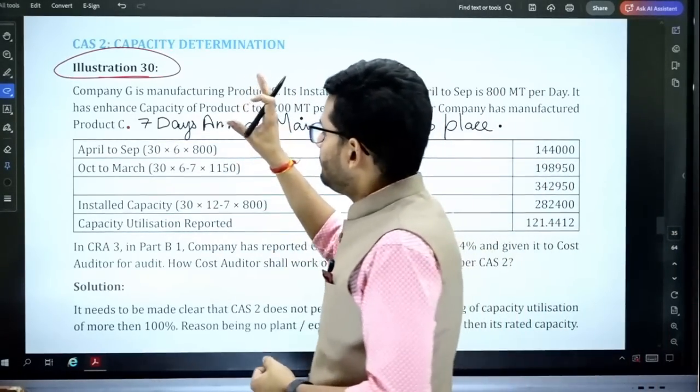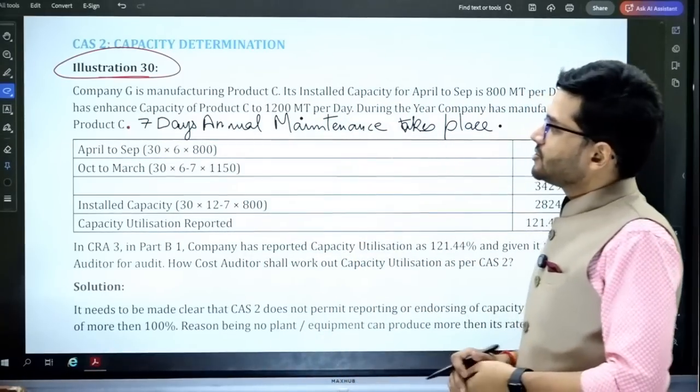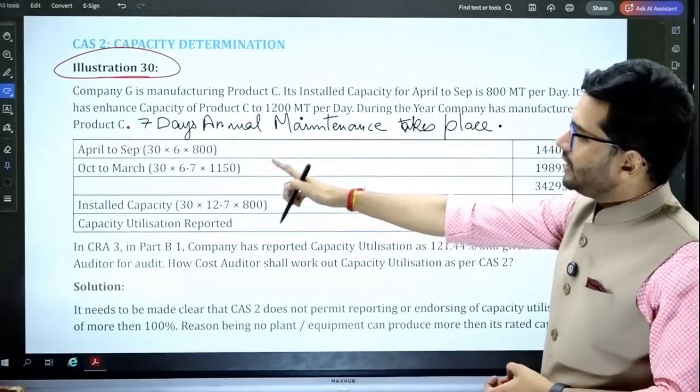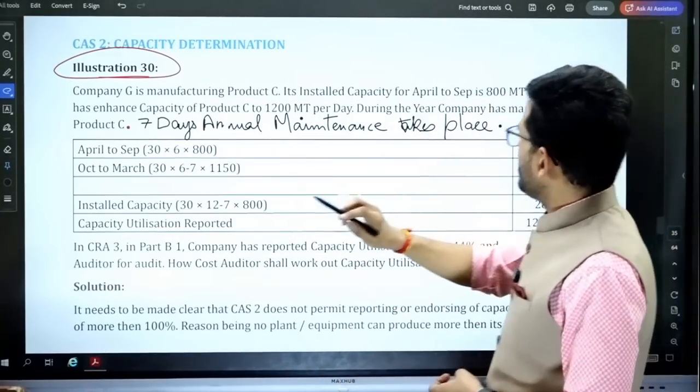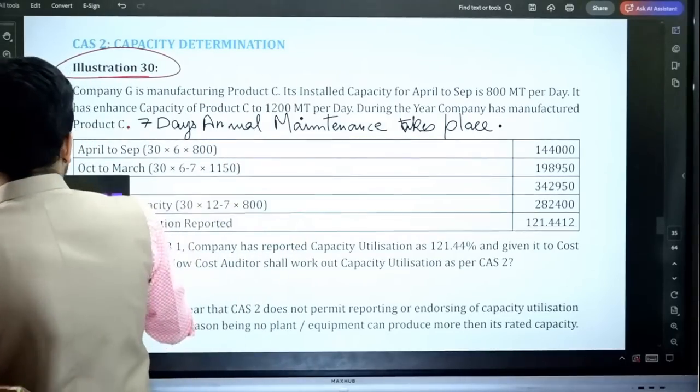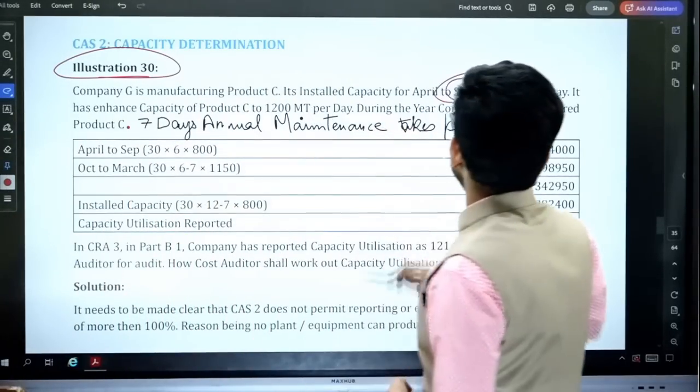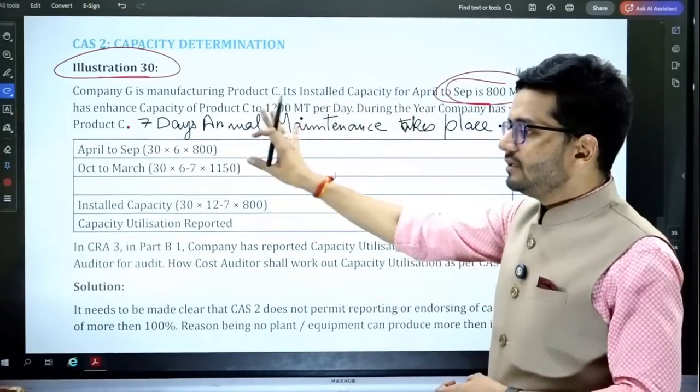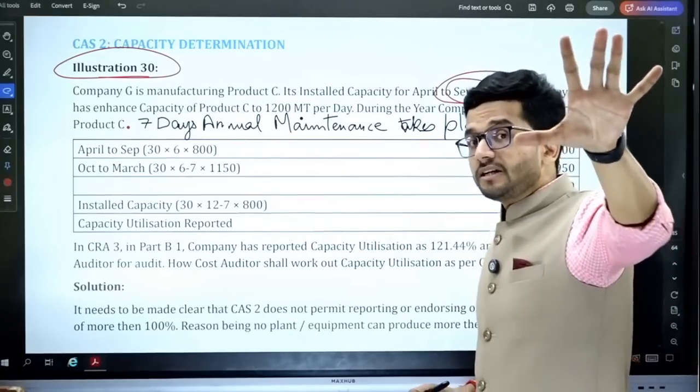Now the question gives you a computation. April to September, 30 into 6 into 800. So in the first half of the year, the capacity was 800, and suddenly in the second half of the year, capacity has been increased to 1200. That is the increase in capacity, and of course pro rata capacity will be taken.